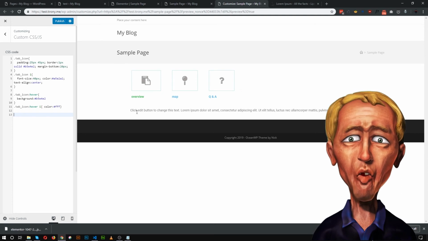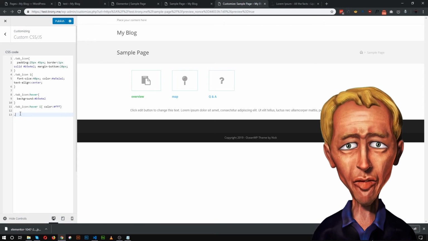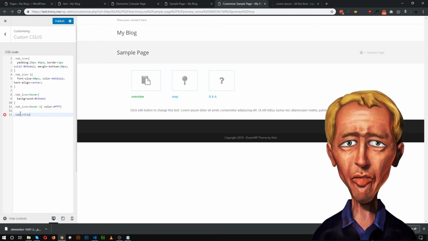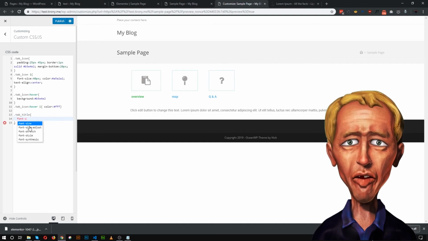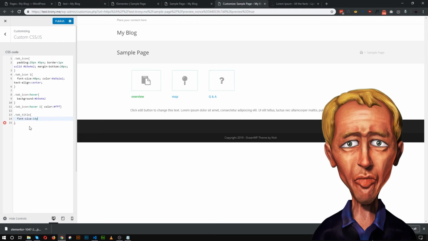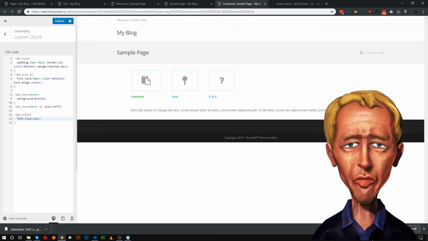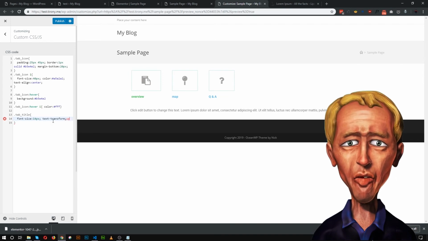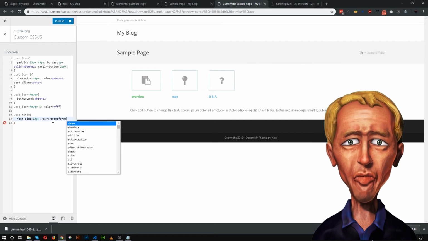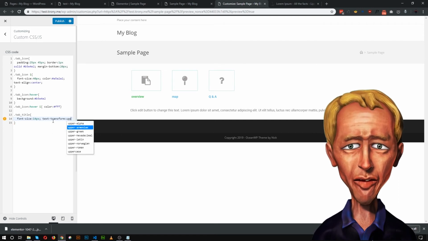So let's go to this title section. So the class for our title was tab title. We need to increase the font size. Let's give it 14 pixel. And let's make the text style transformation to uppercase. Text transform uppercase.